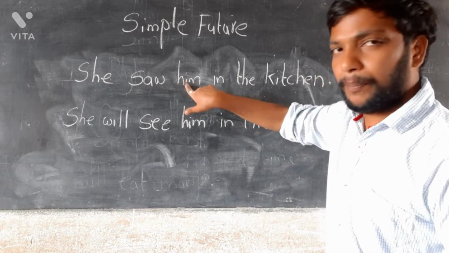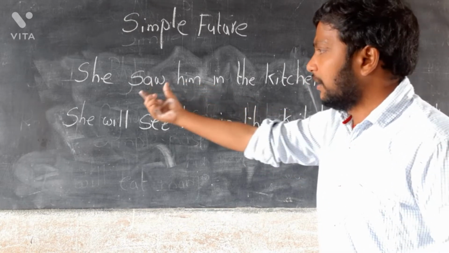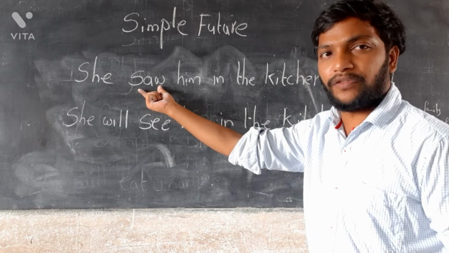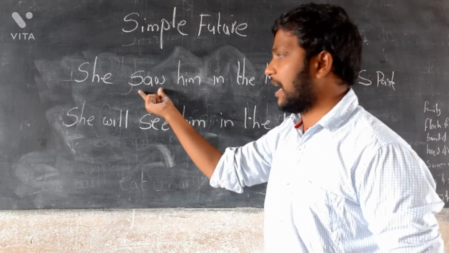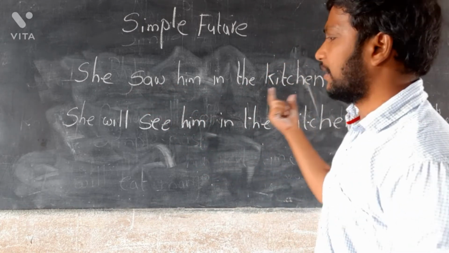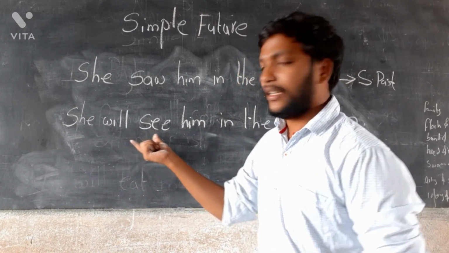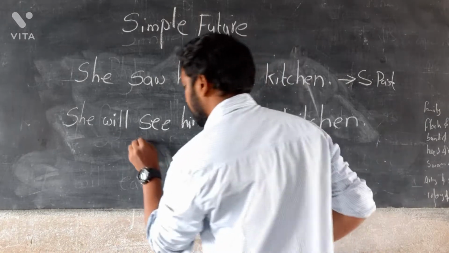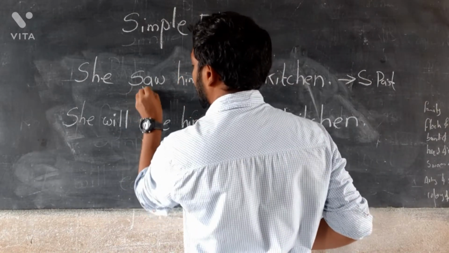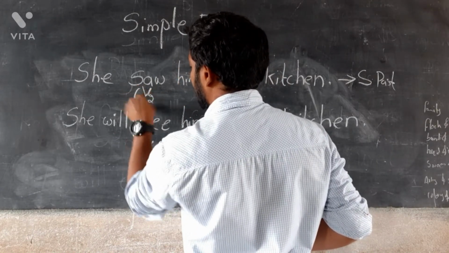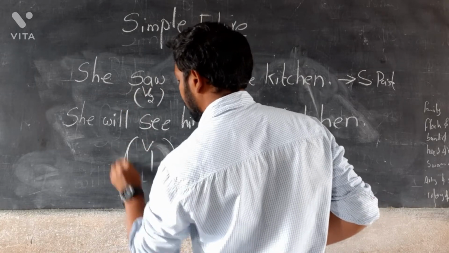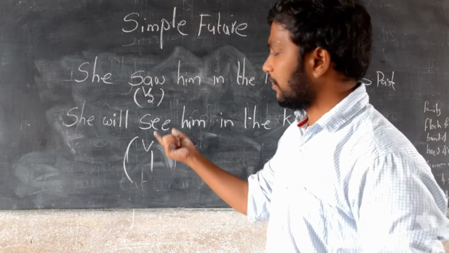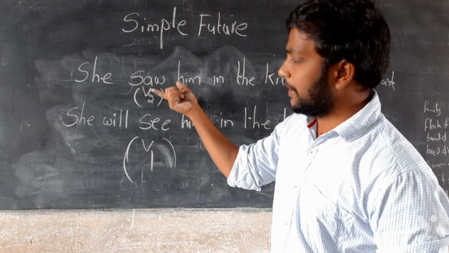In simple past you will see the V2 form of the verb: she saw him in the kitchen. But in the future, you will see the V1 of the verb. Here the verb is V1, and here the verb is V2.